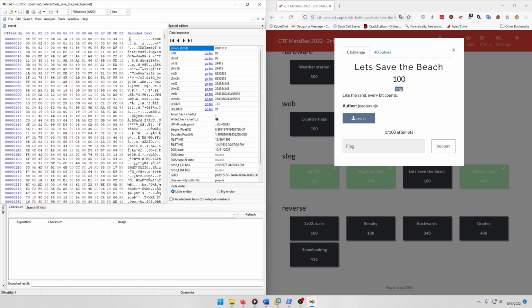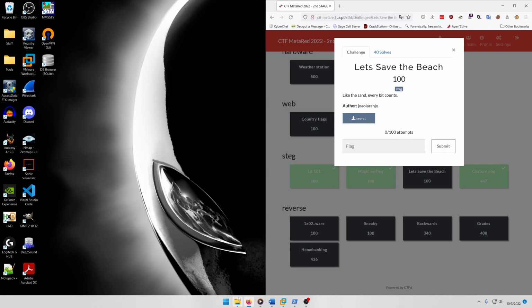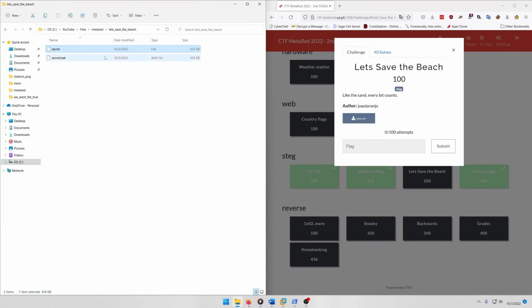So all we need to do is correct the header up here, which will be 89 and then PNG, like so. And then let's go ahead and change the file's extension to PNG as well. Okay.